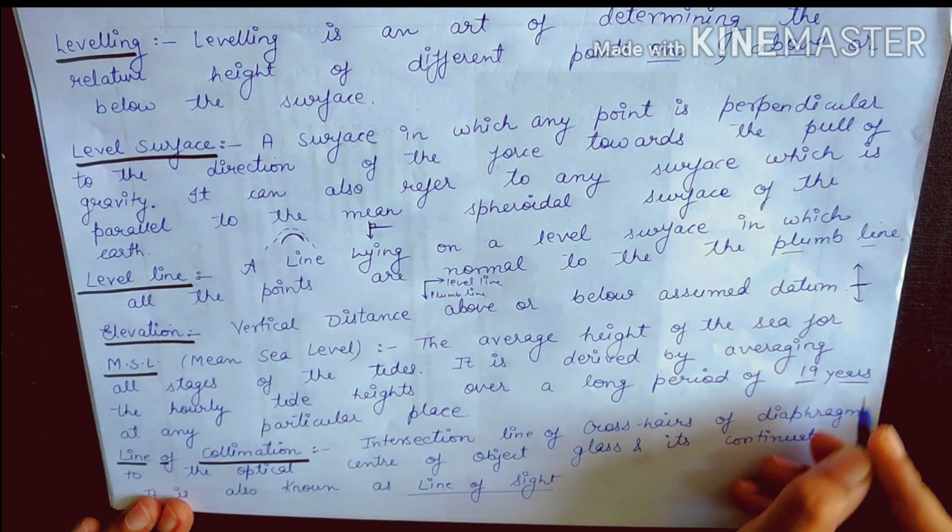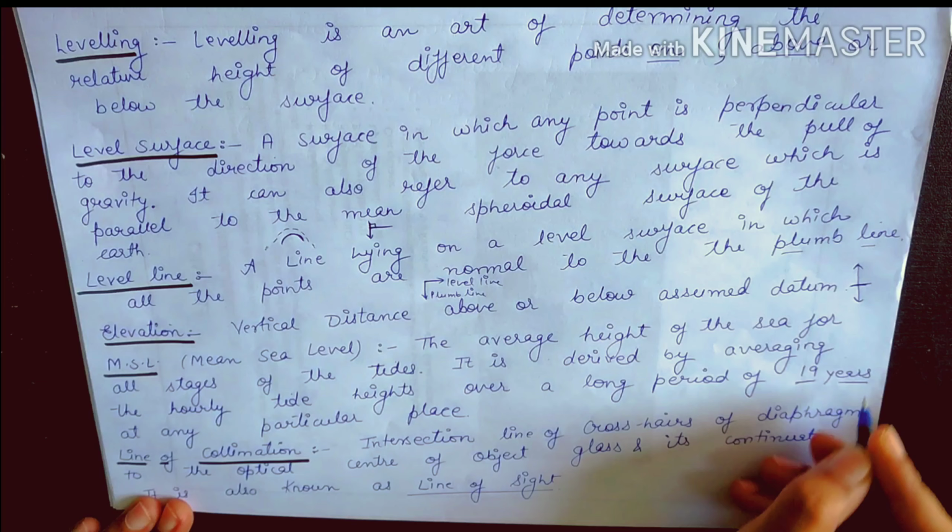line of gravity. Level line. A line on a level surface. If the line is on the level surface, then it is called a level line, in which all the points are normal to the plumb line. Plumb line is gravity line. If this is the plumb line, the level line is always perpendicular to the plumb line. Plumb line is also called gravity line.